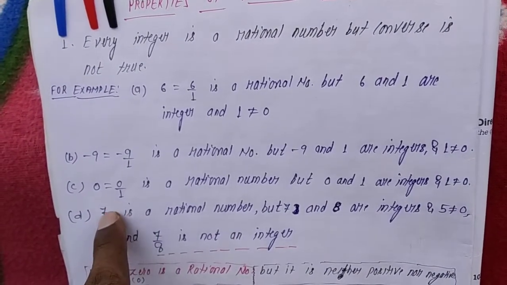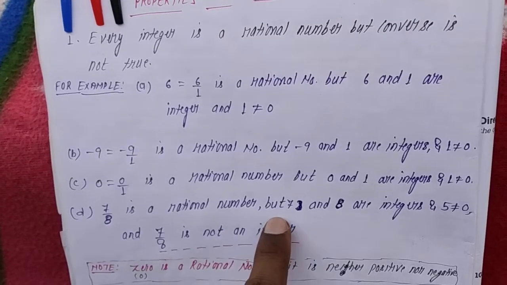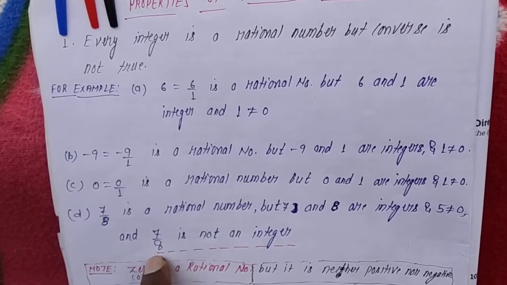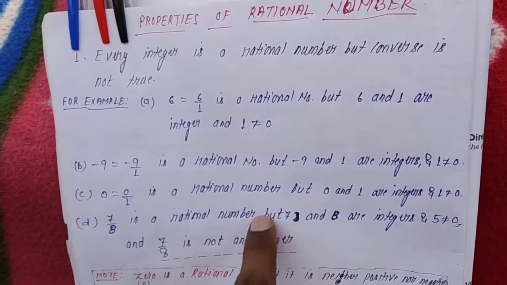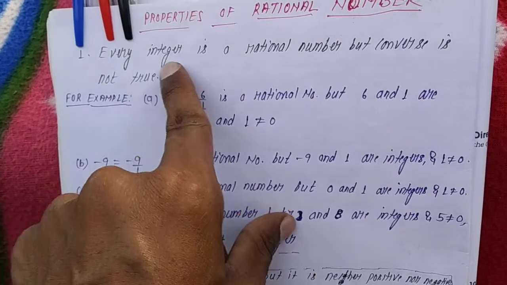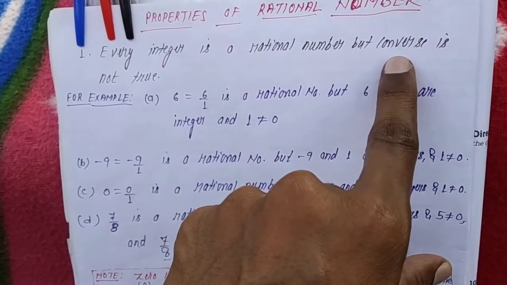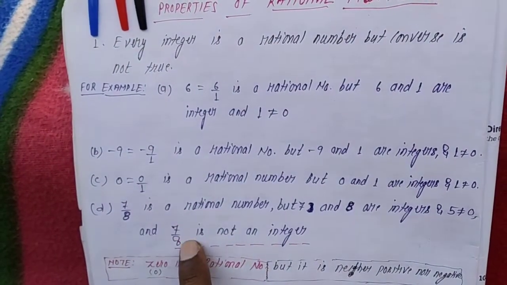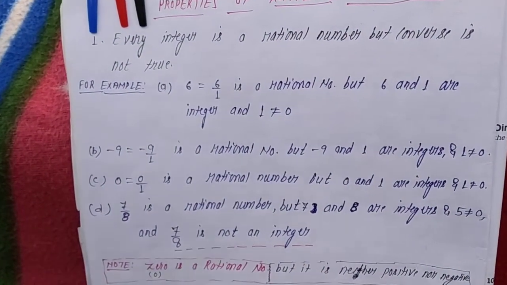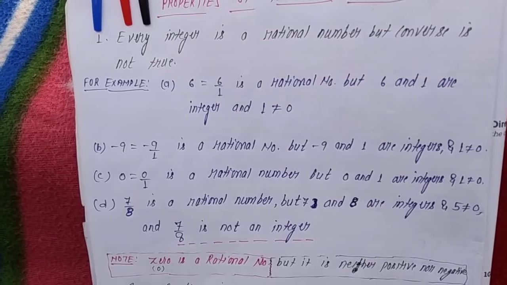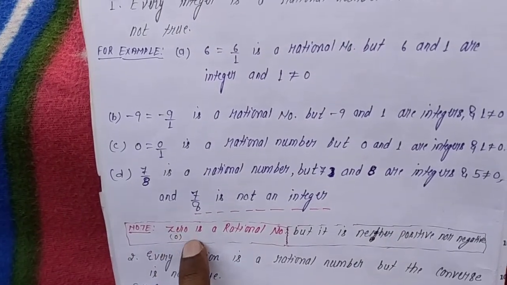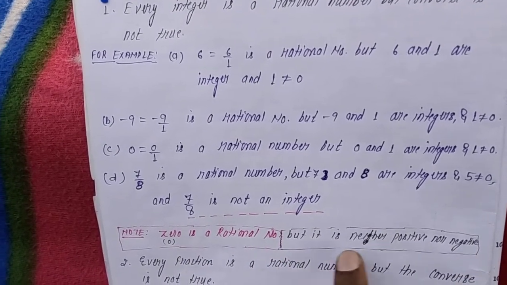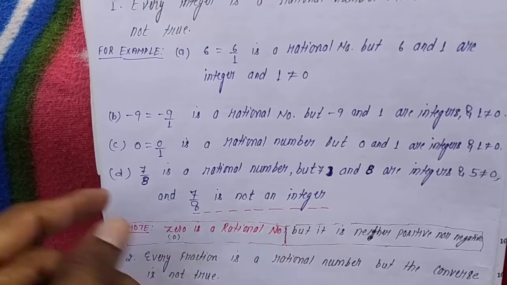And see here, 7 by 8 is a rational number, but 7 and 8 are integers and 8 is not equal to 0. And 7 by 8 is not an integer. This will be clear: every integer is a rational number, but every rational number is not an integer. Here it is clear, 7 by 8 is not an integer. I hope the concept is clear. Note, 0 is a rational number but it is neither positive nor negative. Do keep this concept in mind.